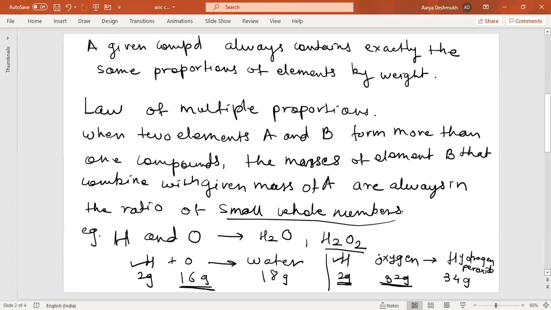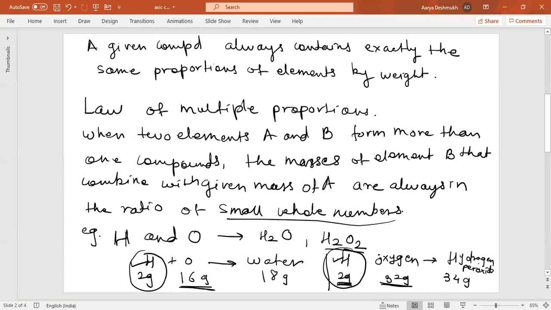And it was reacting with a fixed mass of hydrogen. So the weight of hydrogen that you are taking is the same in both product formations, that is, hydrogen peroxide or the water molecule. So the grams of hydrogen were found to be the same here, that is 2 grams. Okay, so the fixed mass of hydrogen was taken.